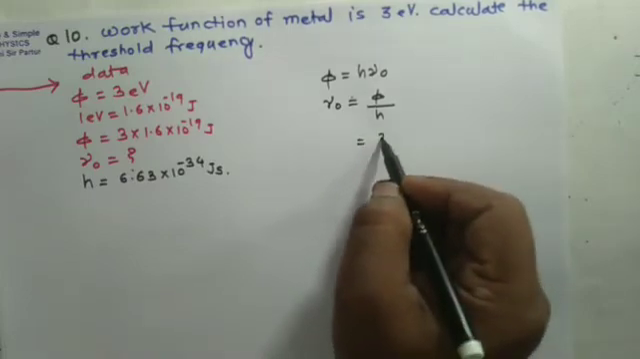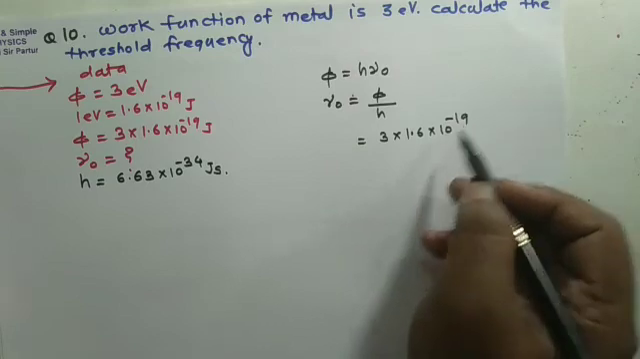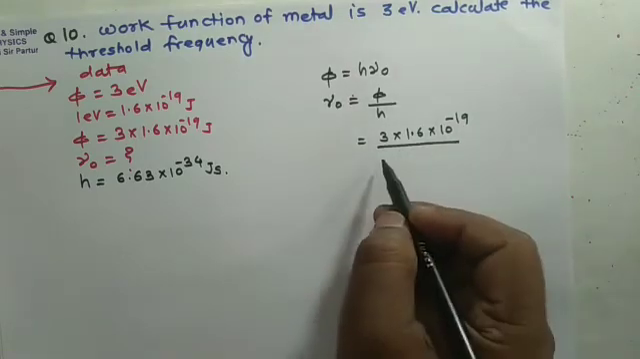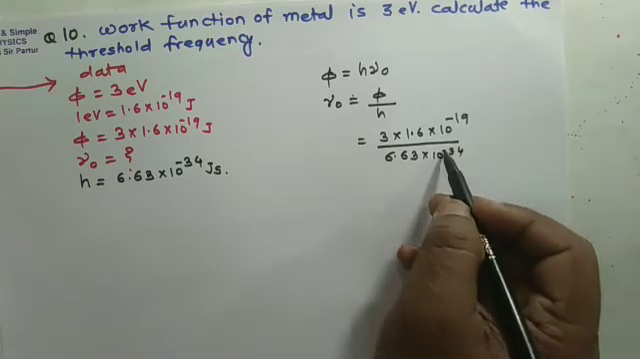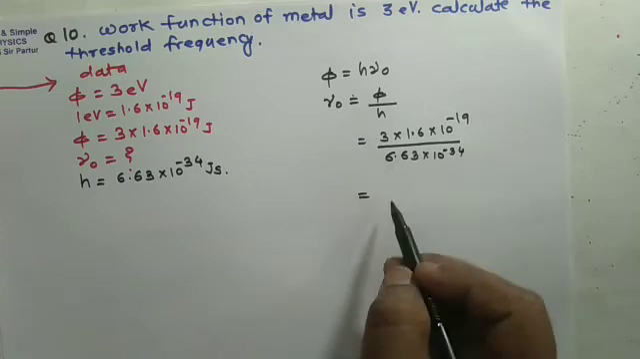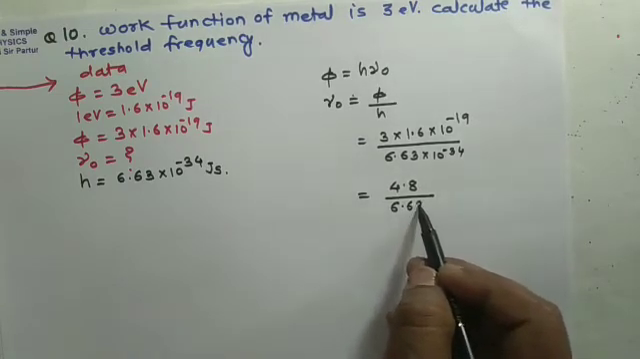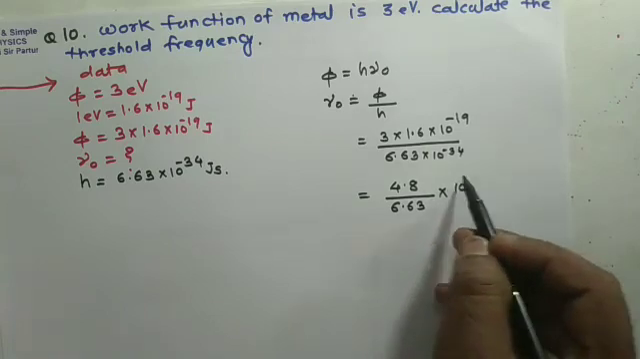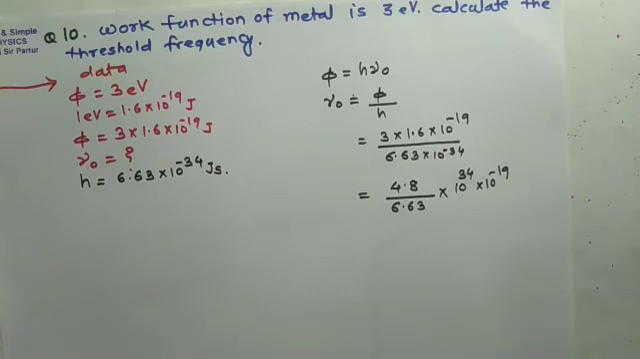So here, 3 multiplied by 1.6 into 10 to the power minus 19, upon 6.63 into 10 to the power minus 34. So what happened? Multiplication of 3 and 1.6 will be 4.8, divided by 6.63 multiplied by 10 to the power minus 34 into 10 to the power minus 19.